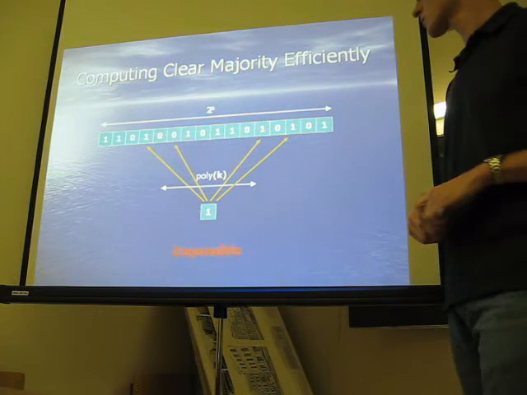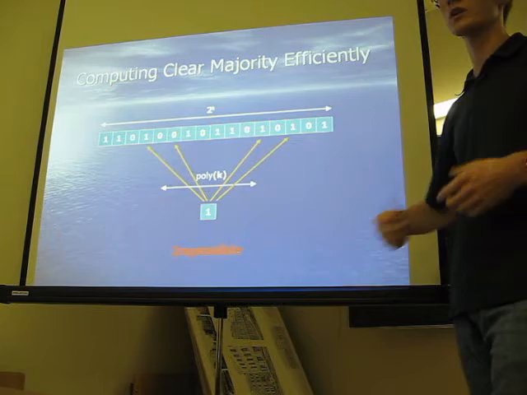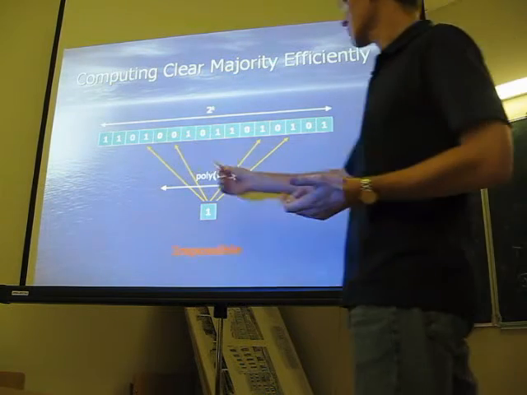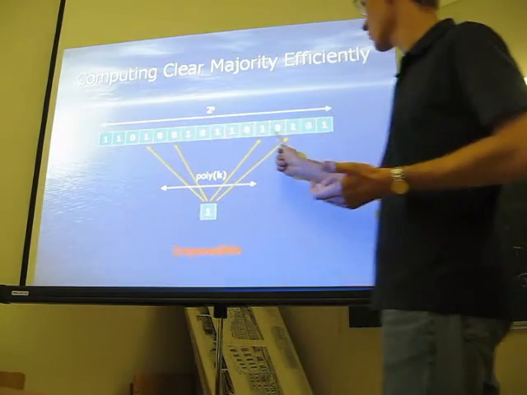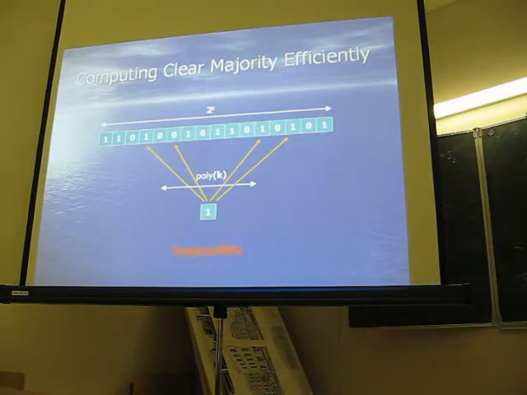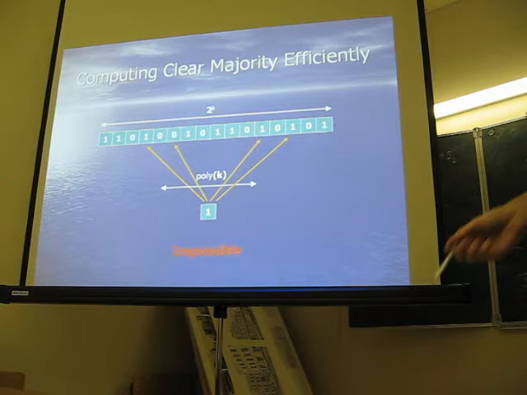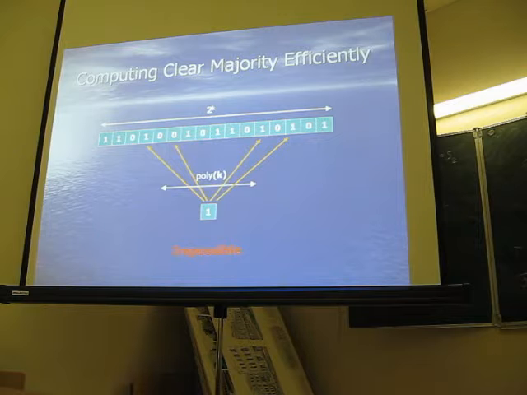So if we have only polynomial time and we don't have randomness, we can simply look at polynomially many cells of that oracle. And certainly we cannot produce the correct majority answer for all possible strings of length 2 to the k. So we cannot efficiently compute the majority function of exponentially many values in polynomial time.